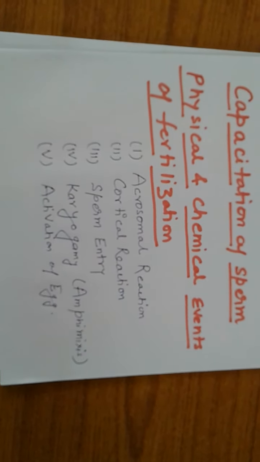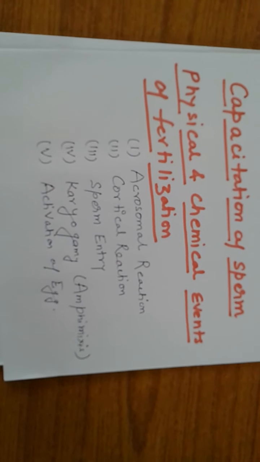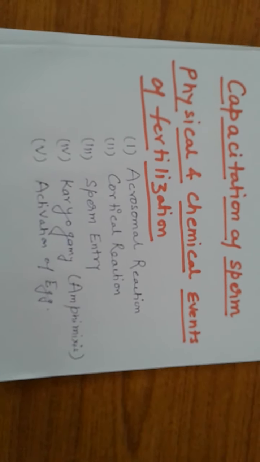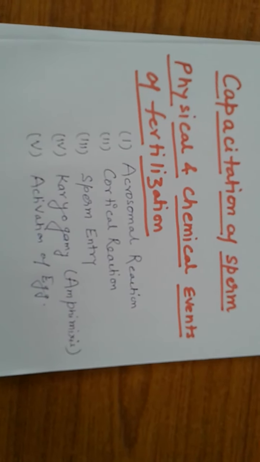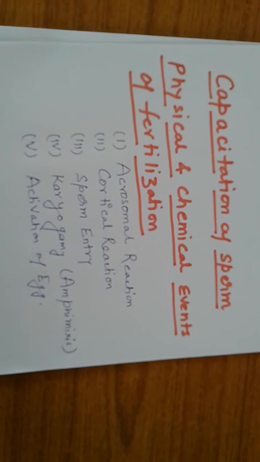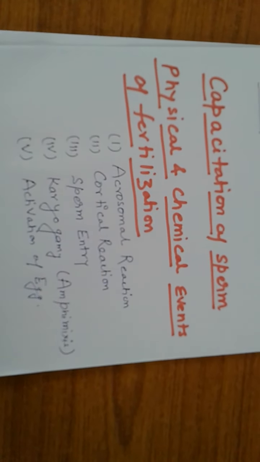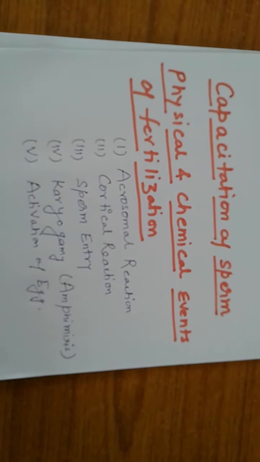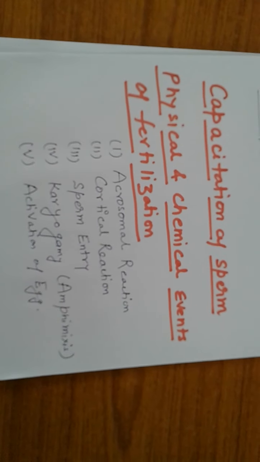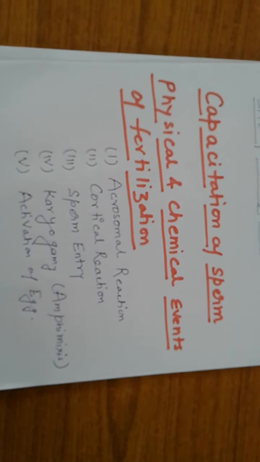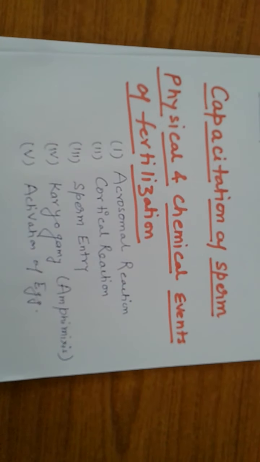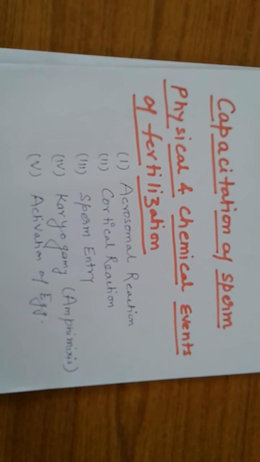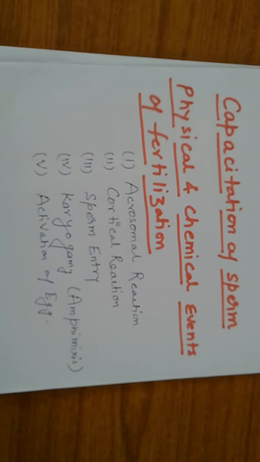Acrosome is the part of the spermatozoon, and acrosome contains some enzymes we have already discussed: hyaluronidase, sperm lysine, and zona penetrating enzyme or acrosin. These enzymes play an important role in dissolving the plasma membrane of the ovum. Calcium ion plays a major role in acrosomal reaction. Okay.